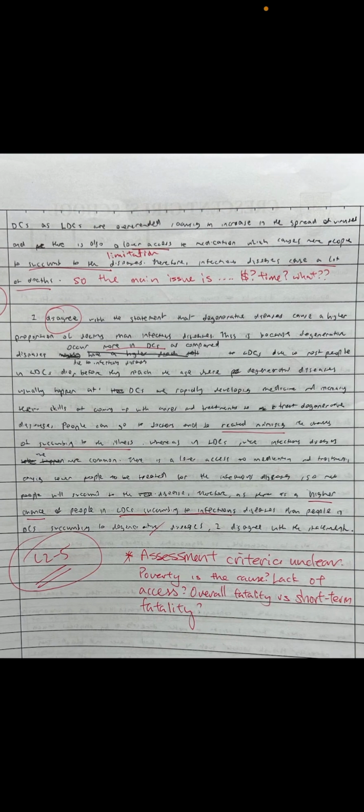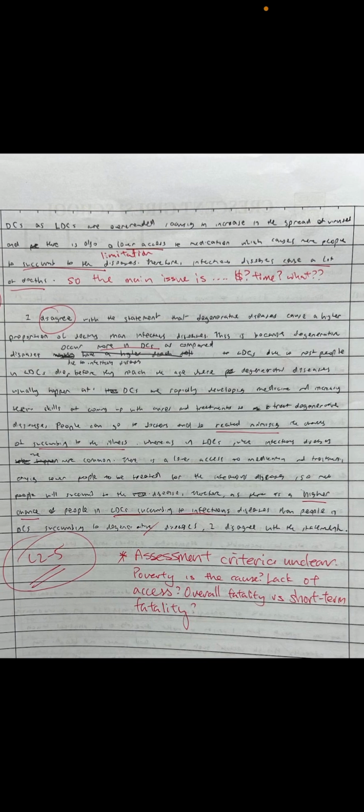So then she goes on and talks about disagreement with the statement that degenerative diseases cause a higher proportion, okay? And then she talks about how degenerative diseases occur more in DCs compared to LDCs. So at this point, it seems as if, if it is disagreement, then the reason seems to be because it happens in DCs more, then it's a numerical issue. So is this candidate trying to imply that DCs have fewer people compared to LDCs? That is not an impossible line of argument to take, but bear in mind,